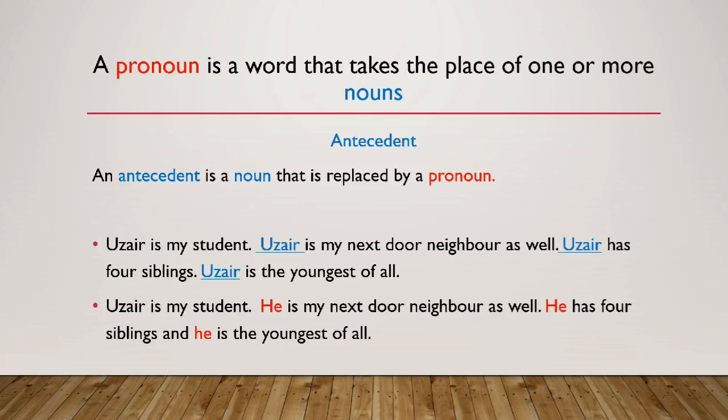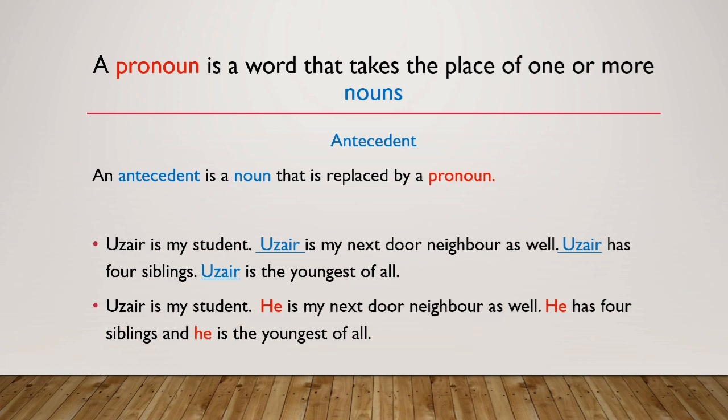As I said earlier, a pronoun is a word that takes the place of one or more nouns in a sentence. I have highlighted a few things and I have used another term, antecedent, that I want you to know about. So antecedent is a noun that is replaced by a pronoun. Let me explain with this example. Uzair is my student, Uzair is my next door neighbor as well, and so on.